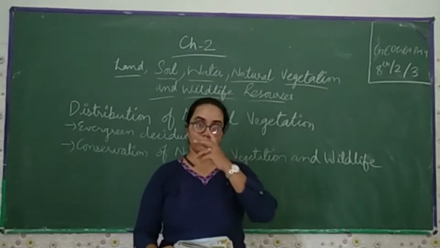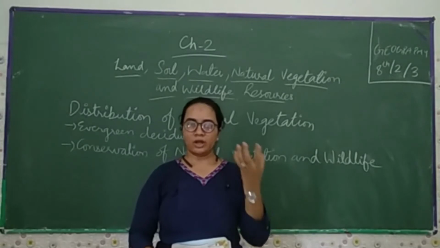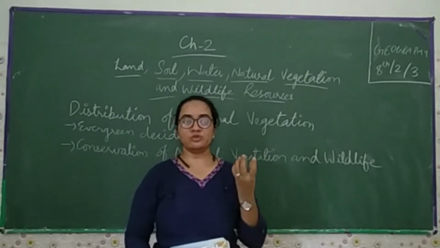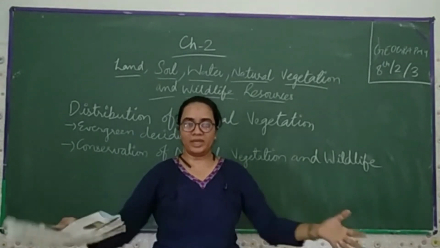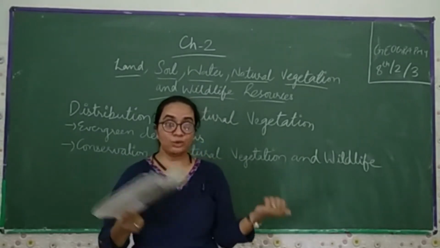Yes, trees used to help us store the underground water. When the rainwater used to come, the roots of the trees and plants used to collect the water and make a piggy bank inside the earth. I'm using the word piggy bank. Why do I use the word piggy bank?